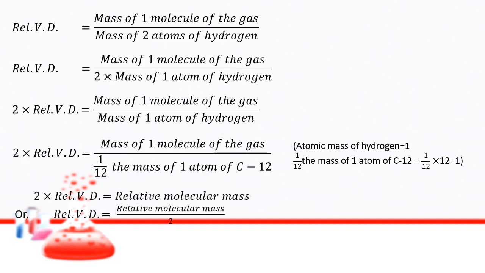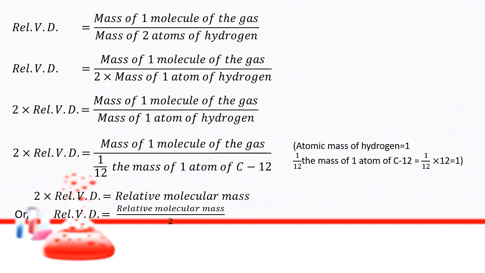And 2 into relative vapor density is equal to relative molecular mass. That means the mass of one molecule of the gas divided by 1/12 the mass of one atom of carbon 12. This is called relative molecular mass, which we had already studied.